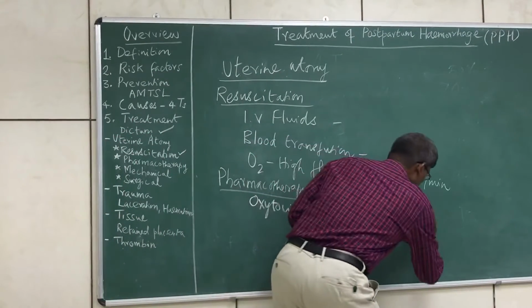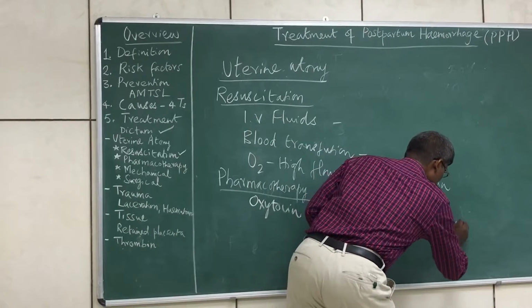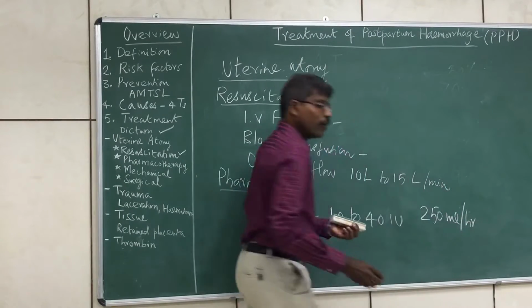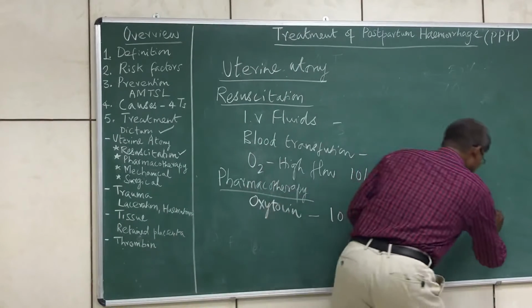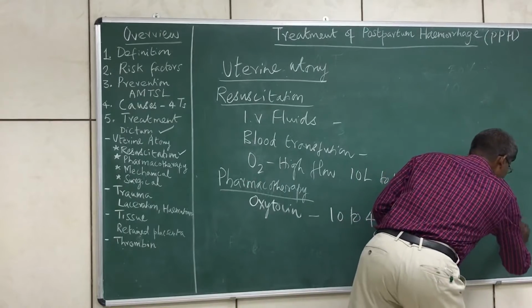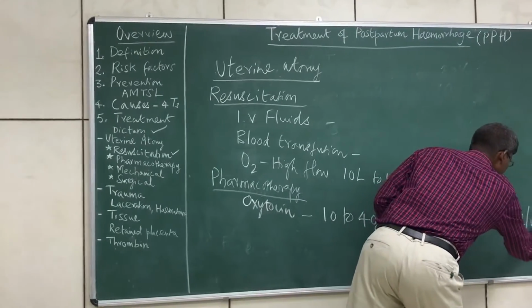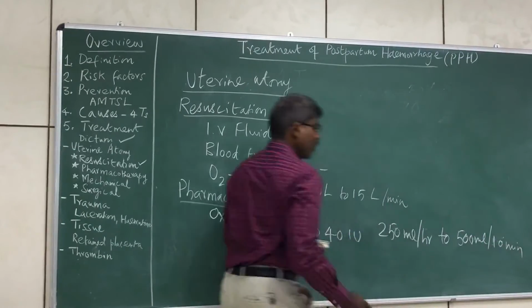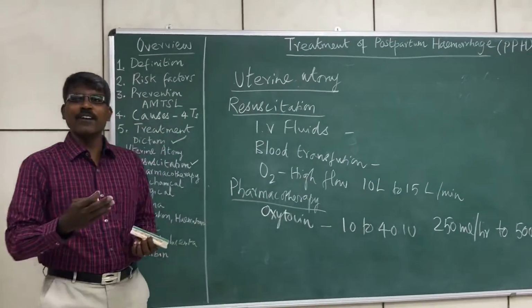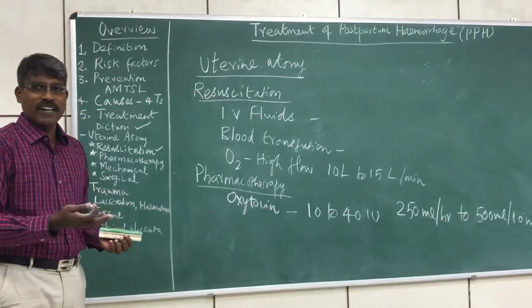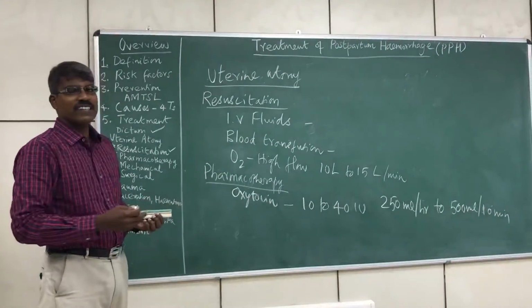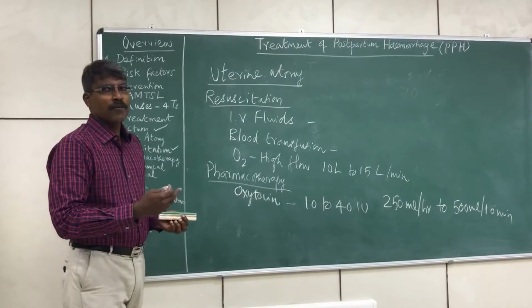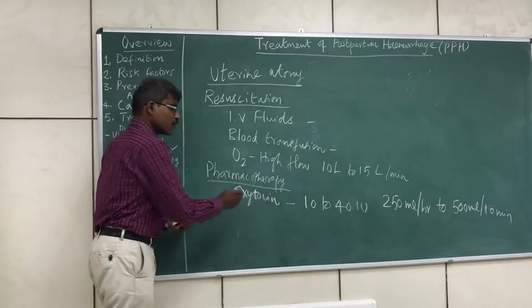At a rate of 250 ml per hour, and as fast as 500 ml per 10 minutes. So according to the severity of the hemorrhage, we can tailor the speed at which we want to infuse the oxytocin.